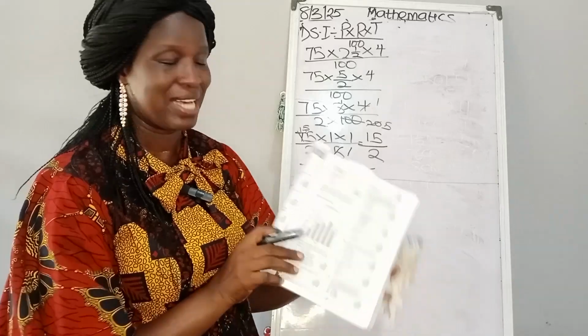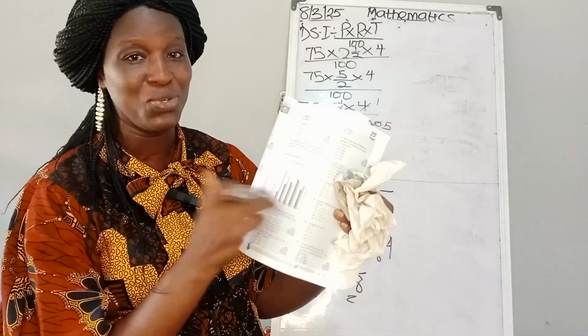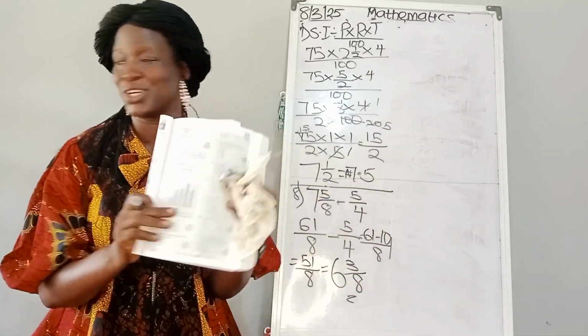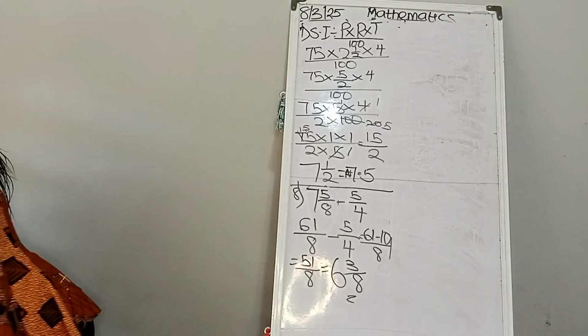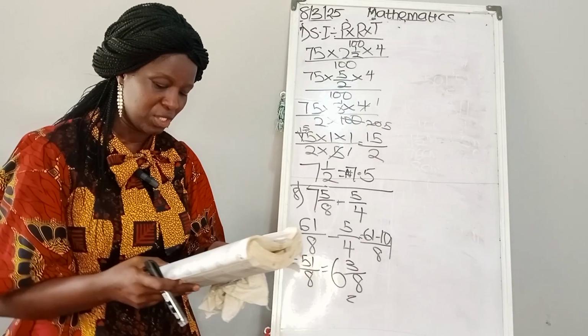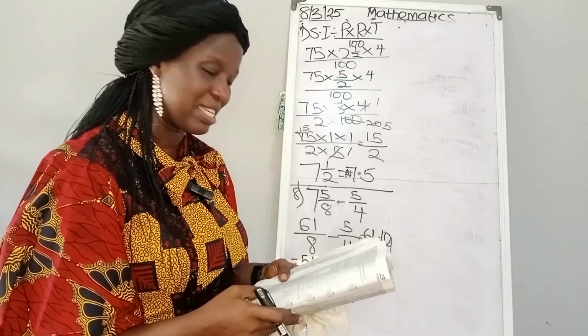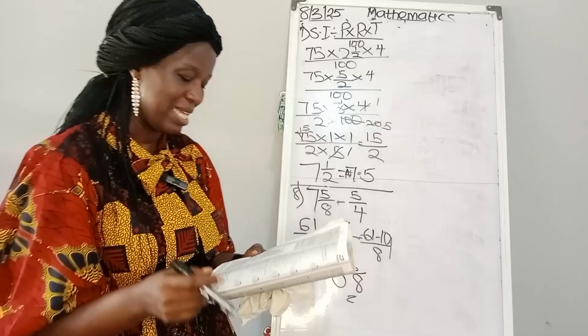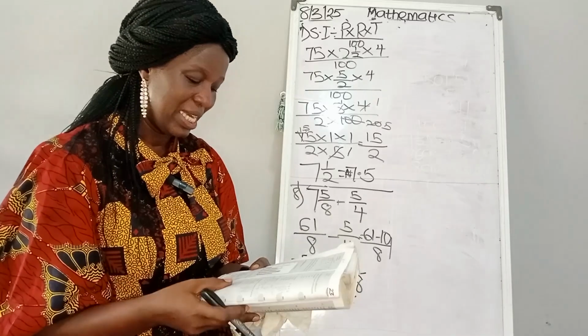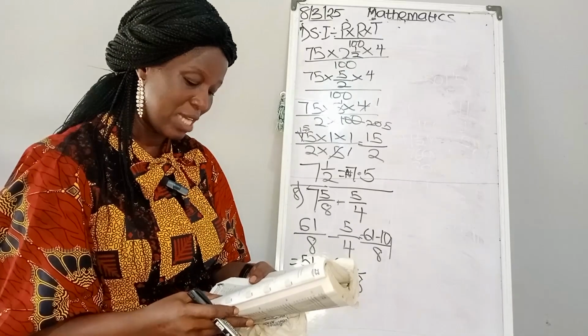You trace it and look at the answer. No calculation involved.